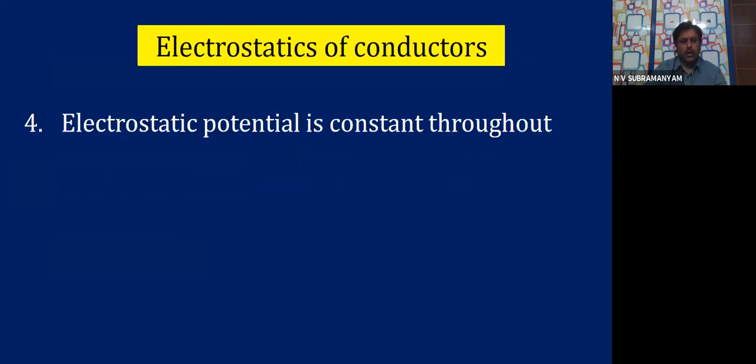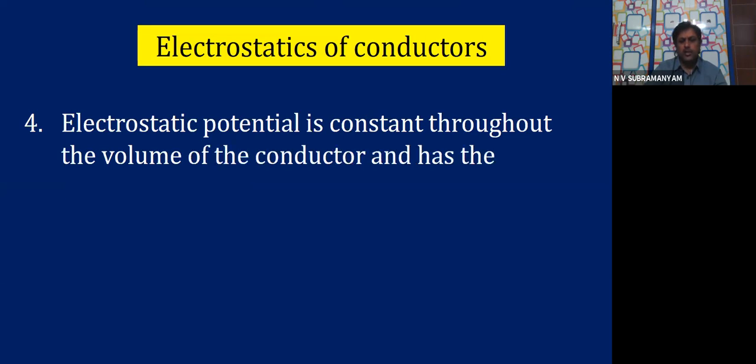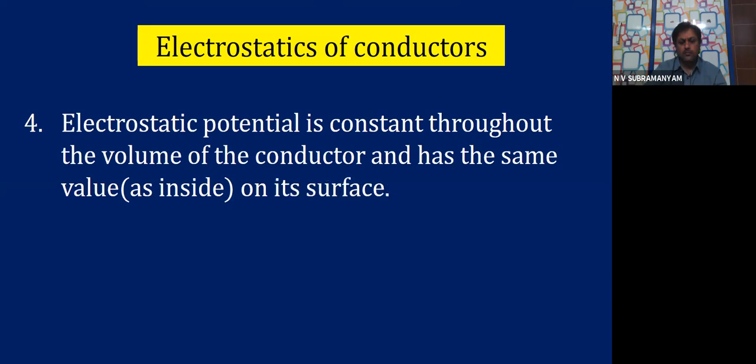The fourth point. The electrostatic potential is constant throughout the volume of the conductor and has the same value inside as on its surface.